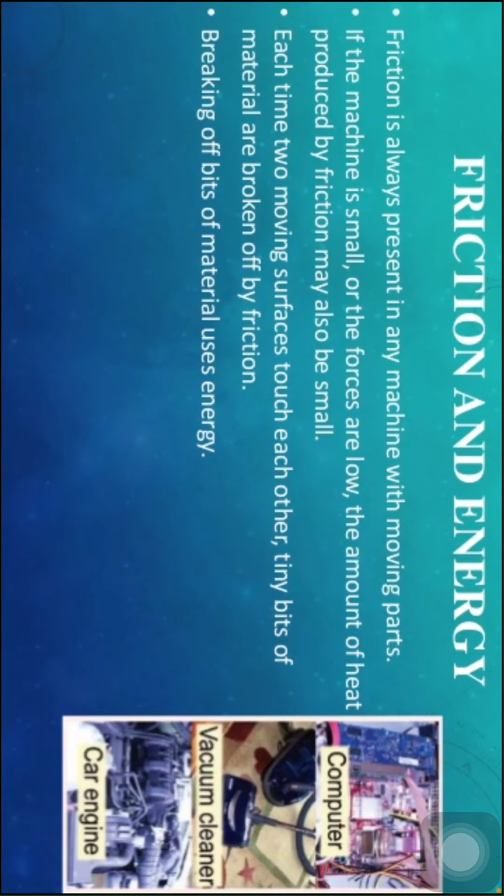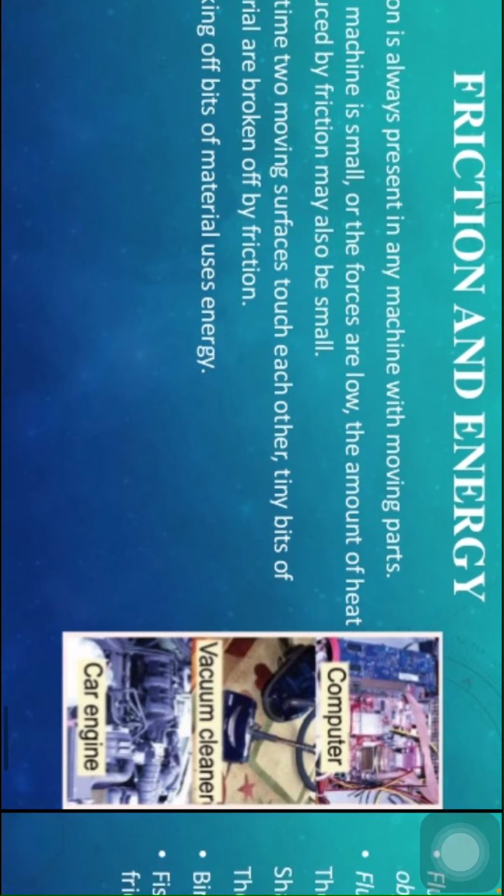Friction and energy, children. Friction is always present in any machine with moving parts. If the machine is small or the forces are low, the amount of heat produced by friction may also be small. Each time two moving surfaces touch each other, tiny bits of material are broken up by friction. Breaking of bits of material uses energy.